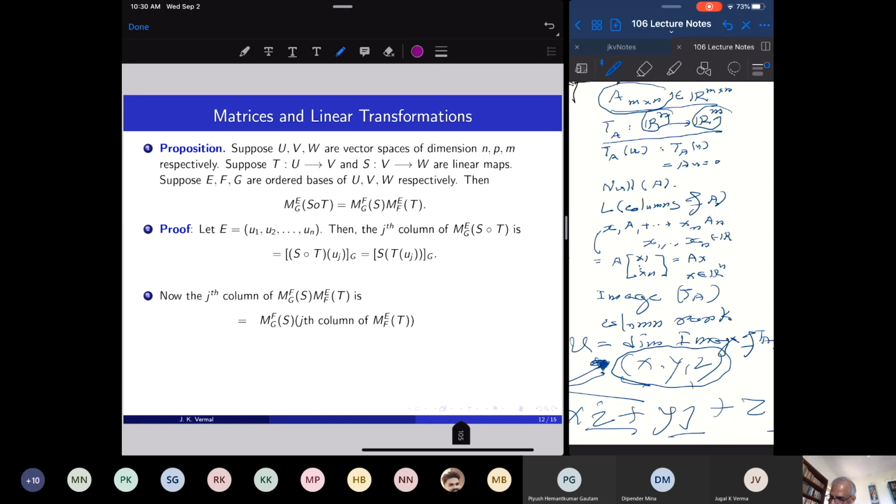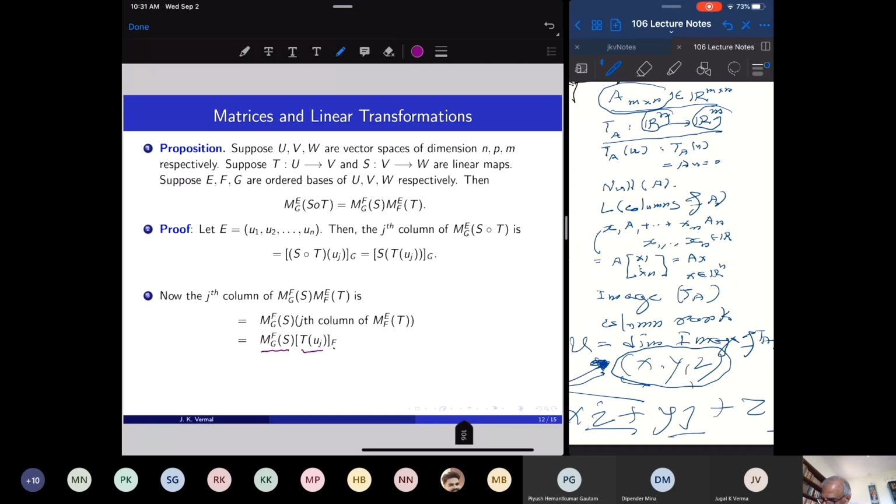Now the jth column of the product, we know how to write. The jth column of A times B is simply A times the jth column of B. So the jth column of the product of these two matrices is the matrix of S operating on the jth column of M_EF(T). I know what the jth column of M_EF(T) is: operate T on the jth basis vector in E and take the coordinate vector with respect to F, and then multiply by this.